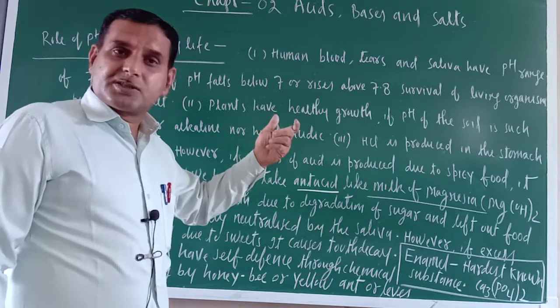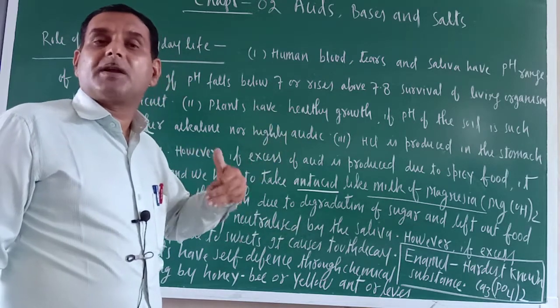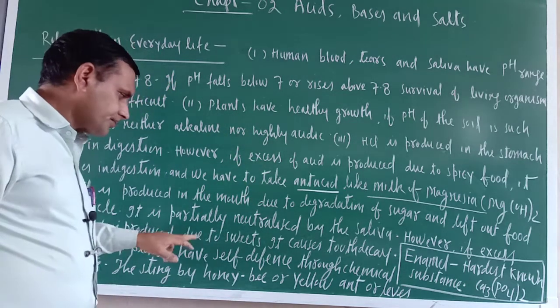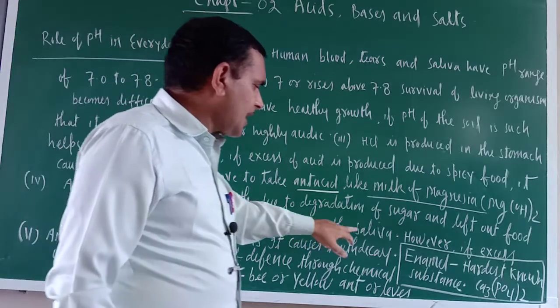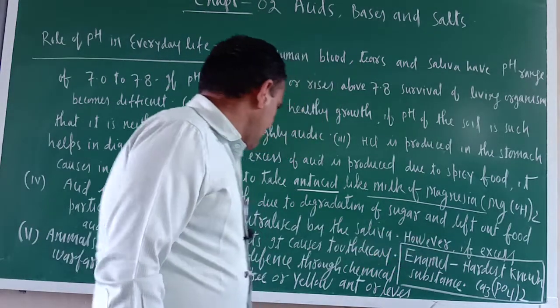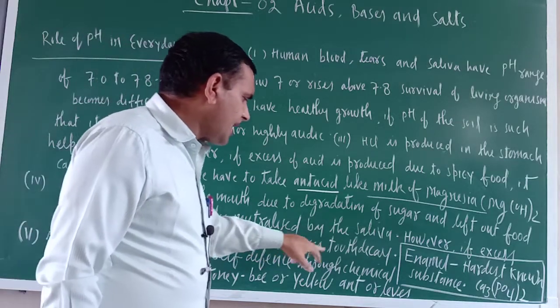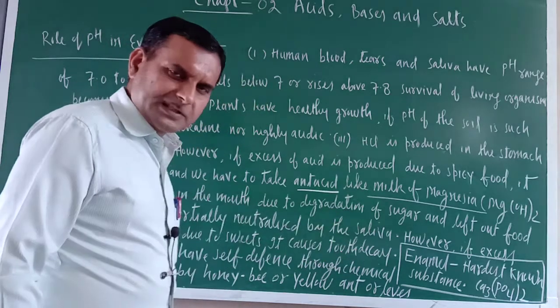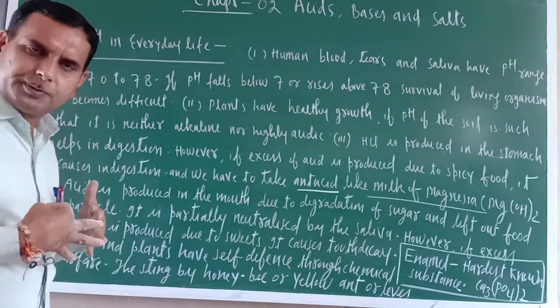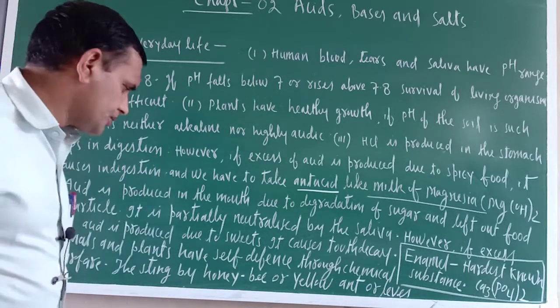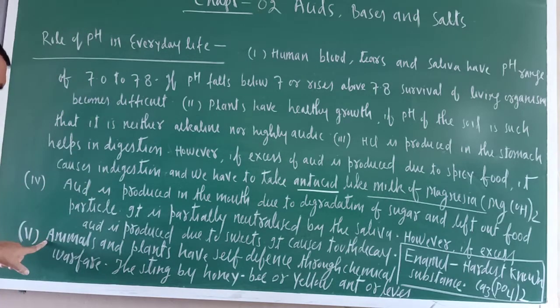But if excess sweet is taken and those leftover food is decomposed in our mouth, then there would be a problem. It is only partially neutralized by the saliva. If excess acid is produced due to sweets, it causes tooth decay. I have already explained that is why in toothpaste some basic material like fluorides are used.